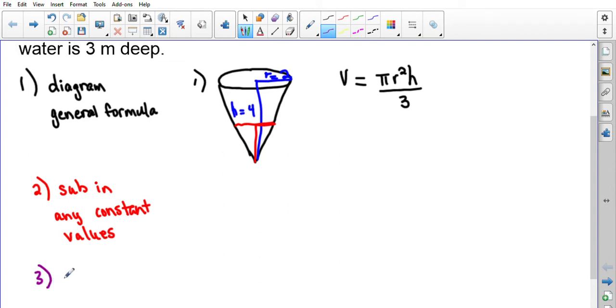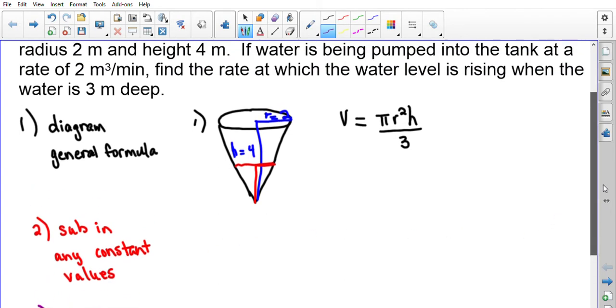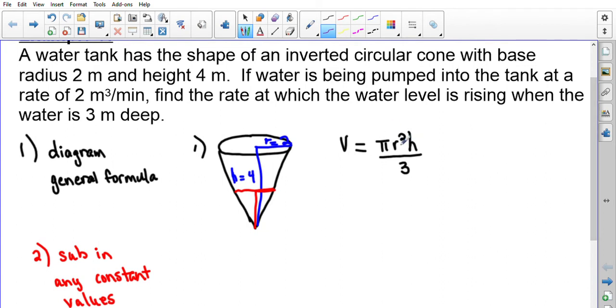Step number 3 is to take the derivative. Hang on a second, let me go back here. I've got to spell derivative correctly. So our third step is to take the derivative. There's one thing I am going to do before I jump into it, because when I look back at my formula, there are 2 different variables here. That means we would have to think about the product rule to find the derivative of these 2 variables being multiplied together.